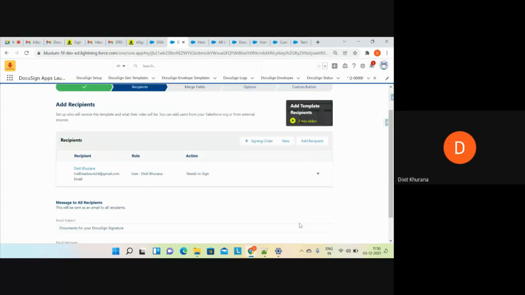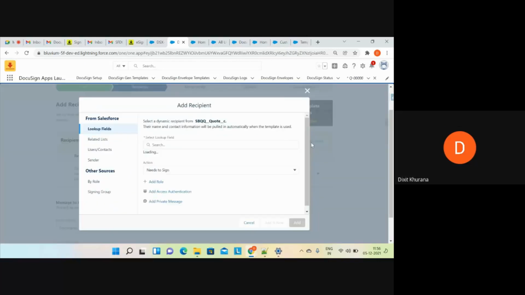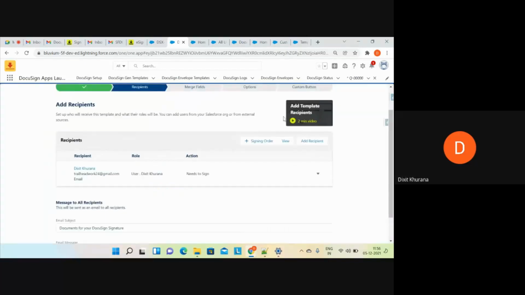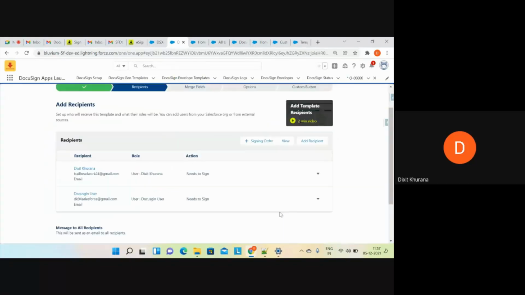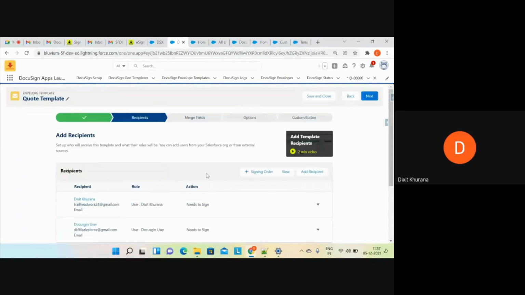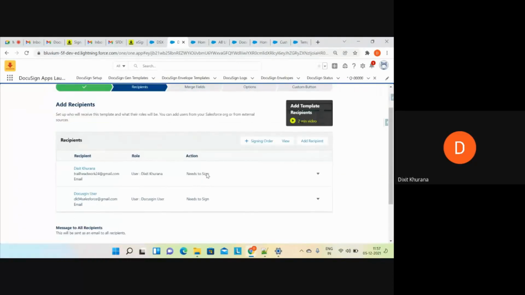I'll click on add, needs to sign. I'll quickly add the recipient again. I will be adding another recipient, that recipient will be to sign user. Now I have added two recipients. For the timing, I'll remove this. I'll come back to the multiple thing as well.